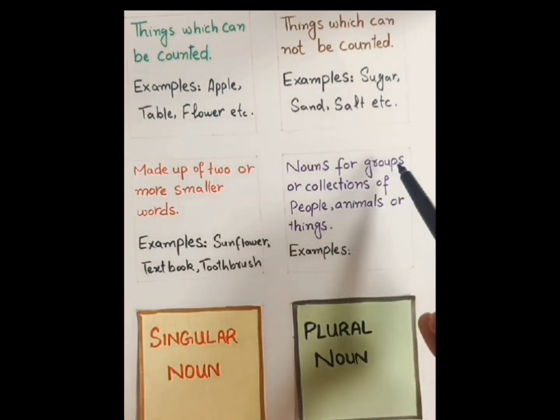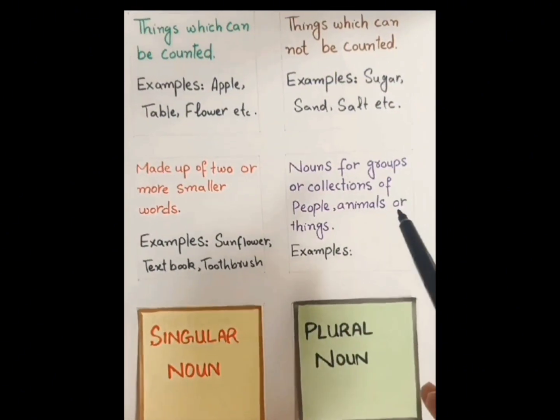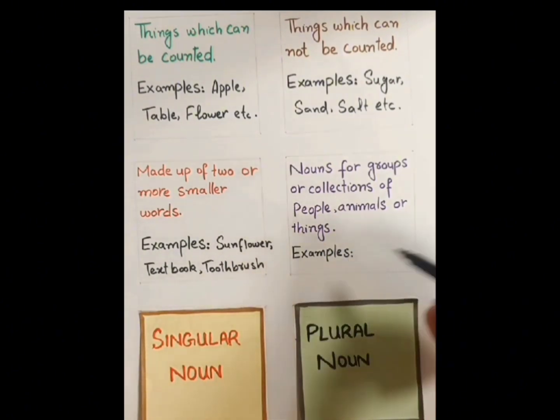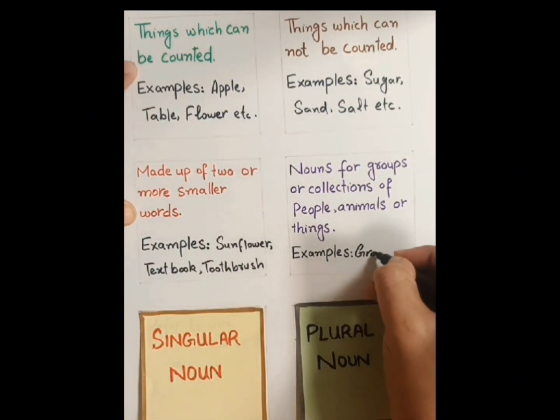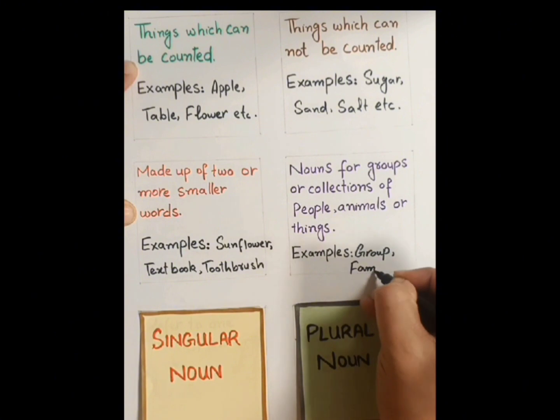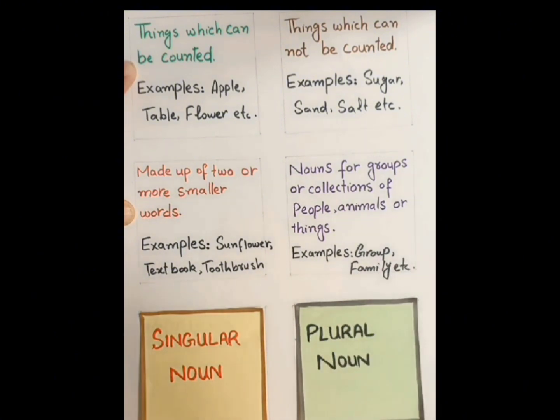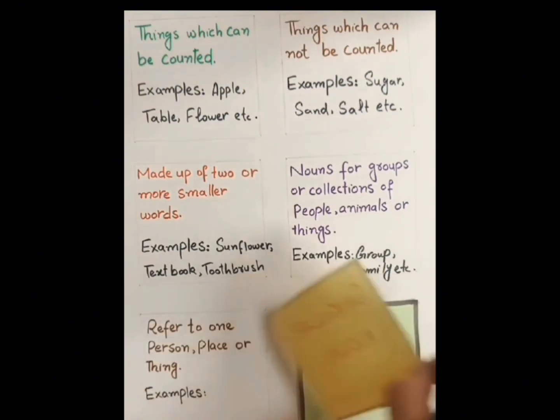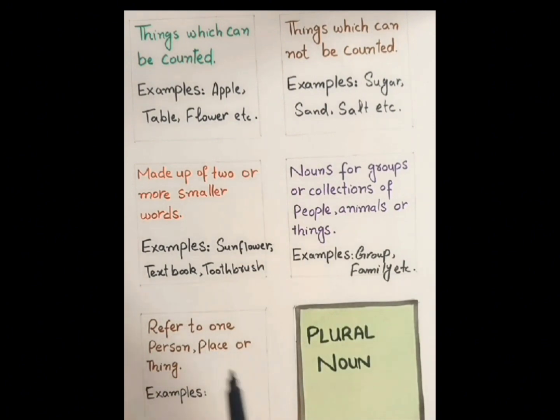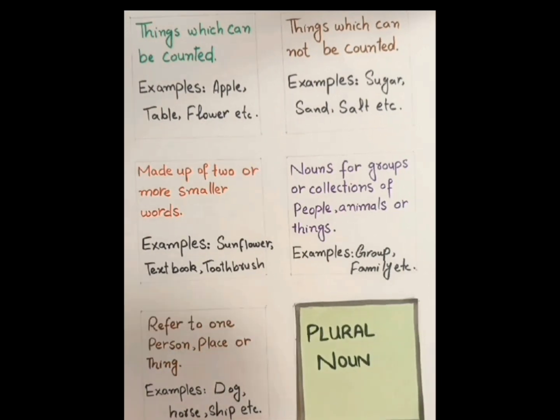Collective noun. Nouns for groups or collections of people, animals, or things. We can see its examples: group, family, etc. Singular noun. Singular noun refers to one person, place, or thing: dog, horse, and ship.